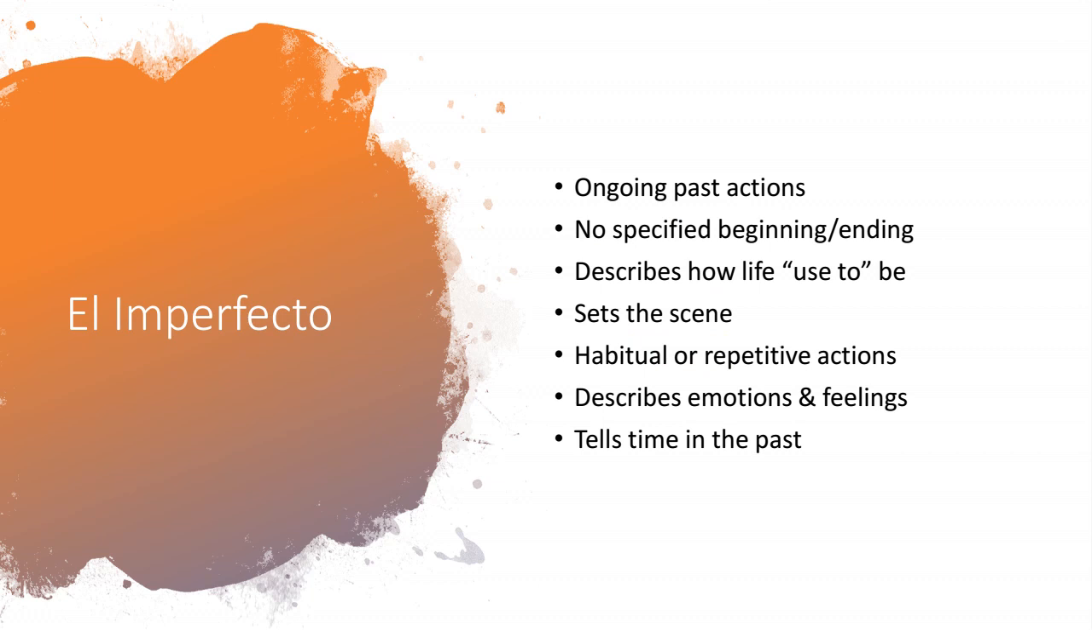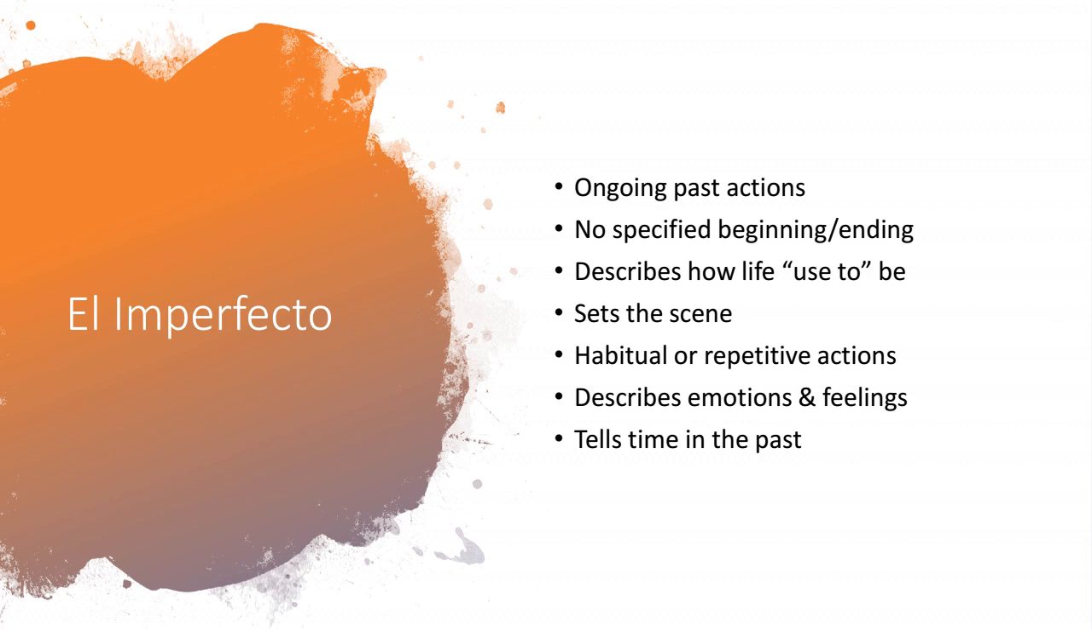All right, so next I want to look at el imperfecto and explain to you when we would want to use the imperfect tense when we're talking about things that happened in the past. So we use the imperfect tense whenever we're talking about ongoing past actions, actions that were just happening for a long amount of time. We also use the imperfect for actions that don't have a specific beginning or an ending. So again, actions that were going on for a long time and we don't really know when they started or when they ended.